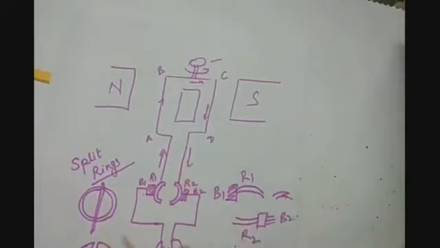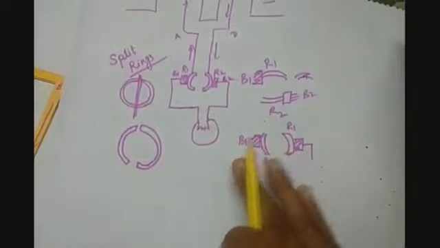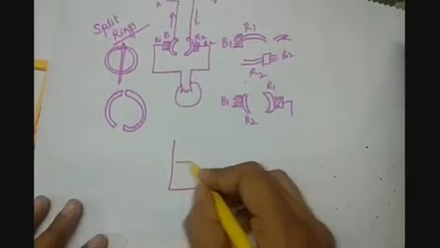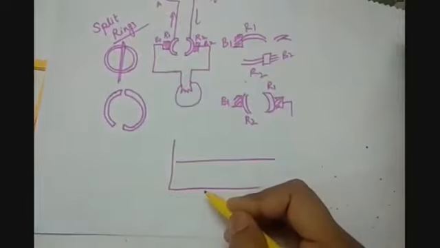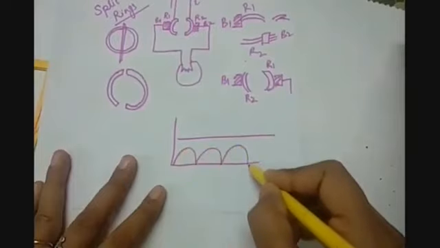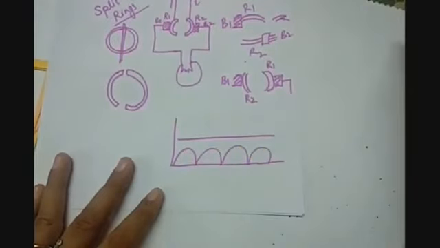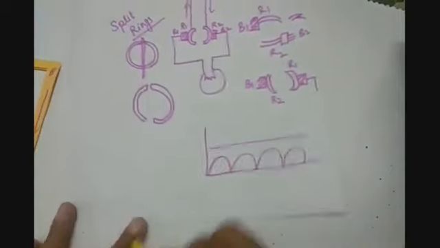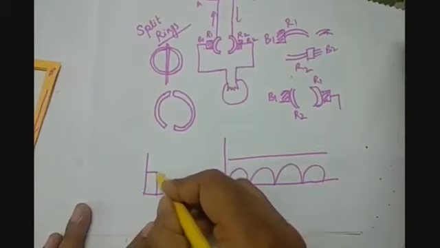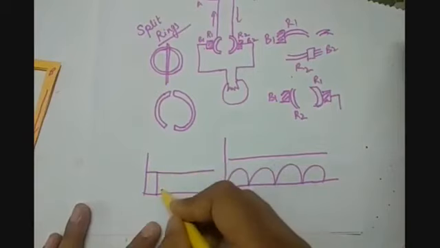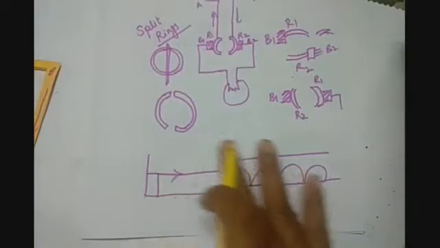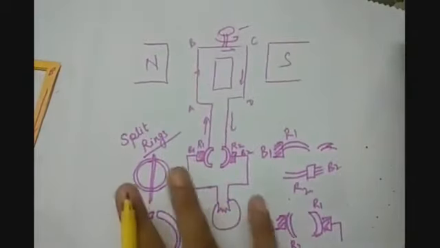So that is why this will provide us the current in this way. Either the magnitude will be the same, or it can be in the form of a varying waveform, or it can be a constant magnitude as well. So this is the difference between the AC and DC generator.